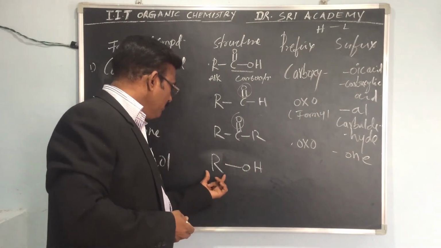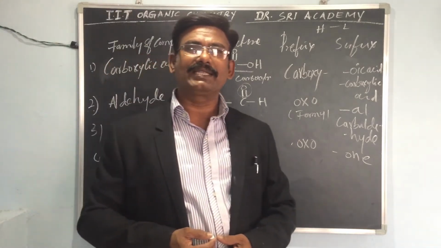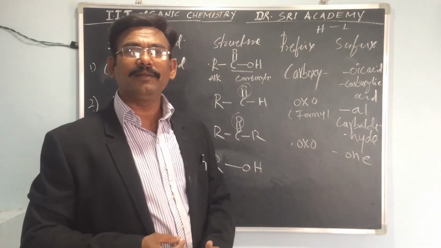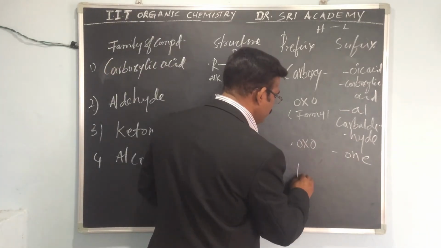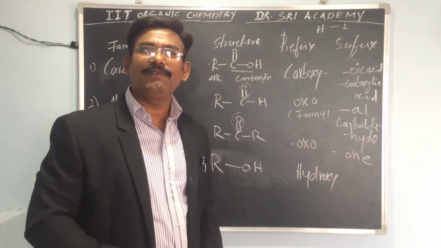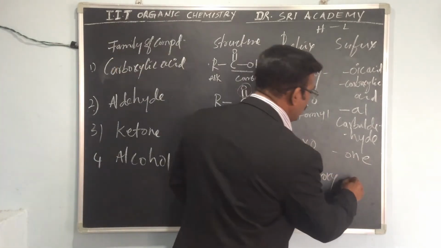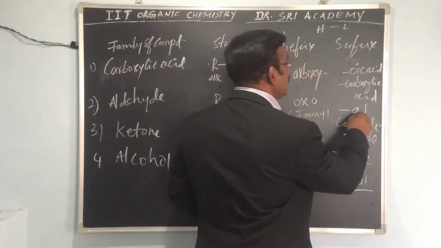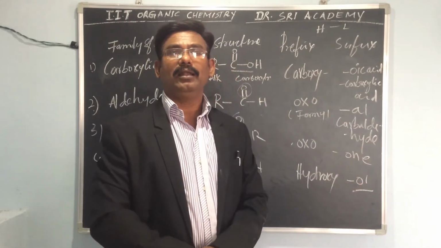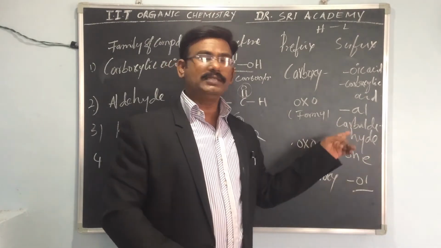So alcohol means ROH. What is the prefix? The prefix is simply the hydroxy group which is there. Hydroxy is the prefix, and the suffix is important. That is -ol. So here in aldehyde it is -al, and this is the -ol. Alcohol. Okay, so these are the names.